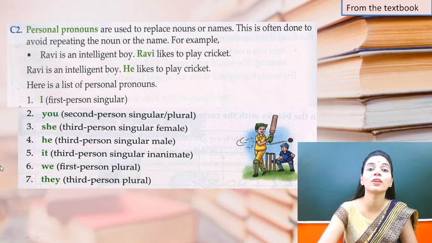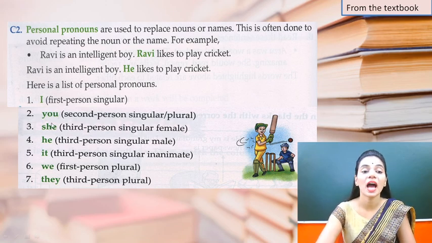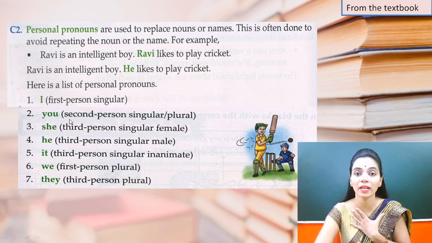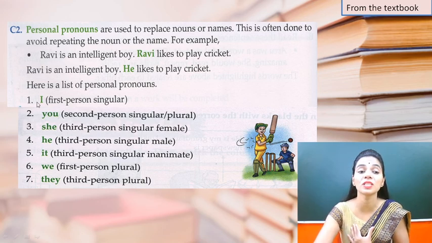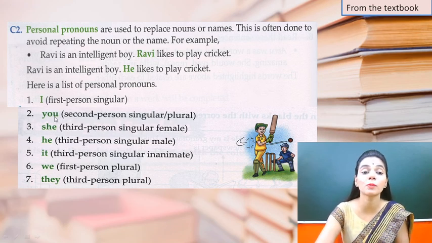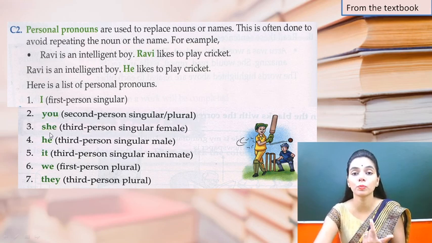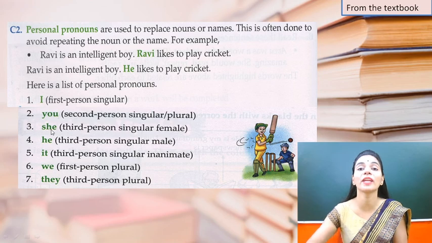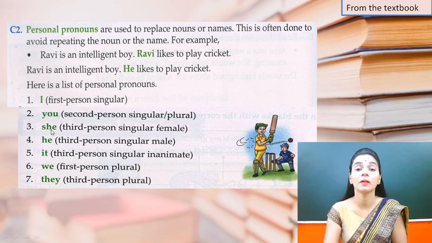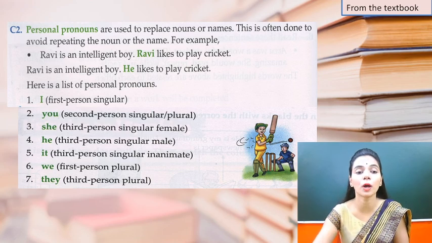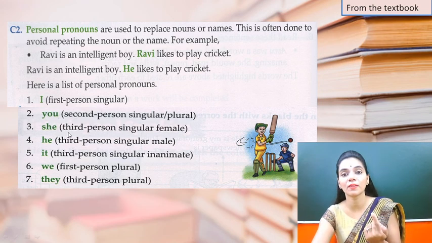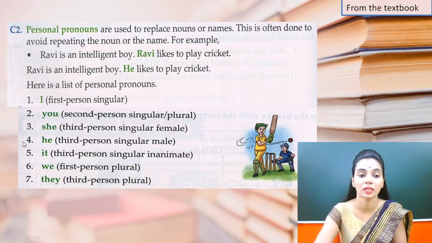Here they have given the list of personal pronouns. I, the first person. When I am talking about myself, जब हम हमारे बारे में बात करते हैं, which pronoun do we use? I use I. You, the second personal pronoun, is used when you are talking to the second person, singular or plural. You is used for both singular and plural. When you are talking to a person directly, then you use the pronoun you, and it may be for one person or more than one person.